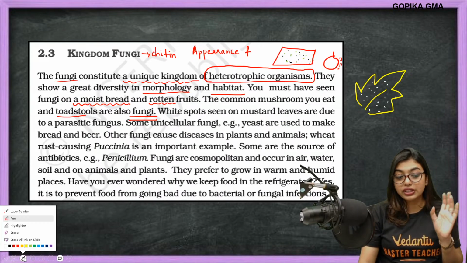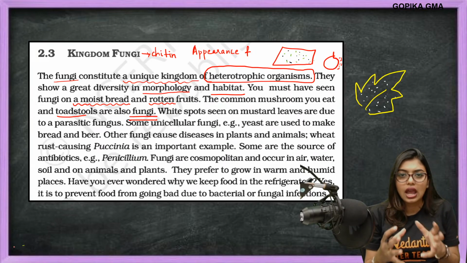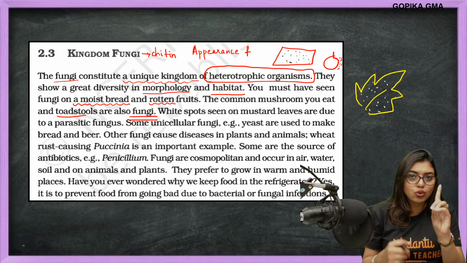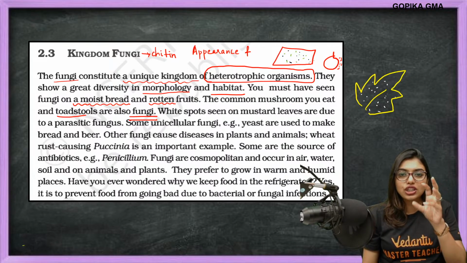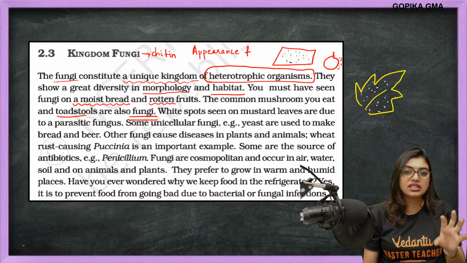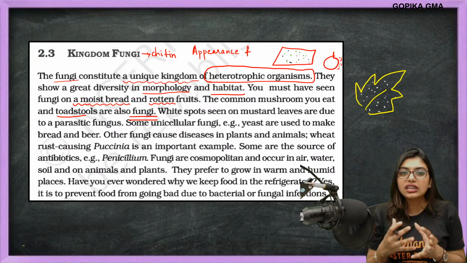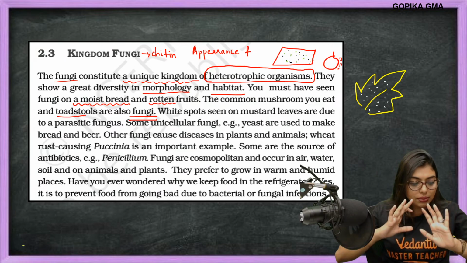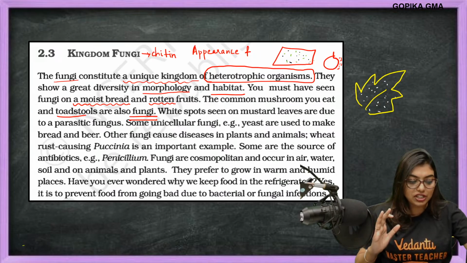So, according to Whittaker, yesterday we discussed that whatever is unicellular and eukaryotic should go to Protista. Then why is yeast sitting here? It is because yeast is the only unicellular fungus, and they were like, wait, this does not belong anywhere like Protista, right? It does not have any characteristics of Protista, so we will put it in fungi itself.